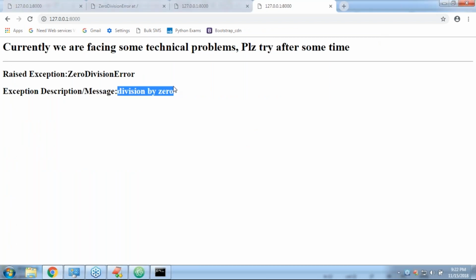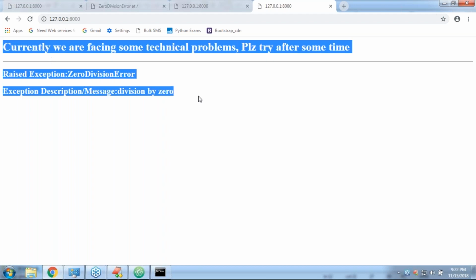Any doubt? Are you getting it? So who is responsible for printing this information? My view function? No, the middleware. The end user doesn't know about this middleware, and the view function doesn't know about this middleware.